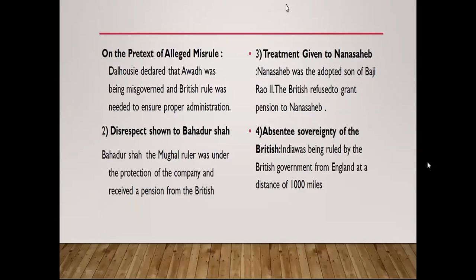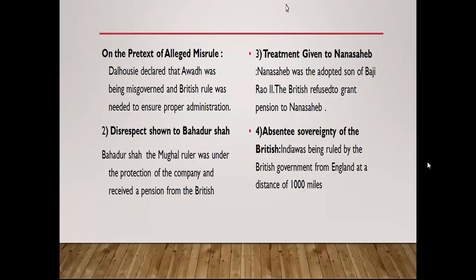Second, disrespect shown to Bahadur Shah. Bahadur Shah Zafar, the Mughal ruler, was under the protection of the company and received a pension from the British. The name of the Mughal ruler was removed from the coins minted by the company. In 1849, Lord Dalhousie announced that successors of Bahadur Shah would not be permitted to use the Red Fort as their palace.